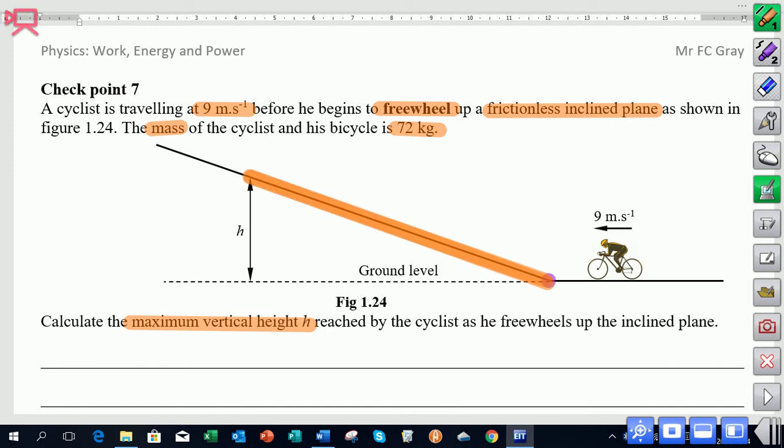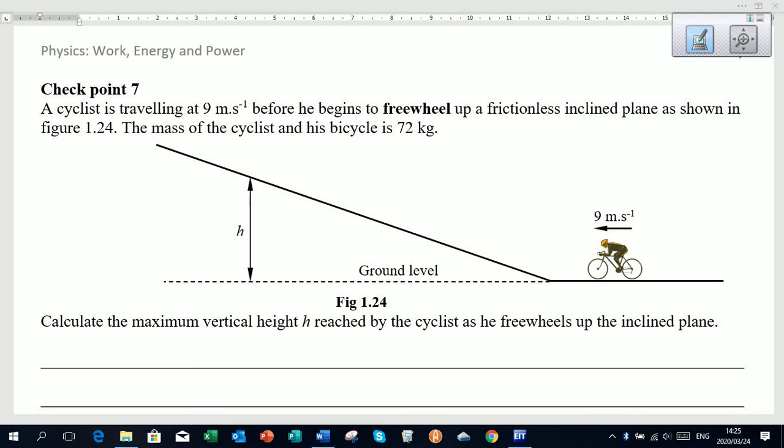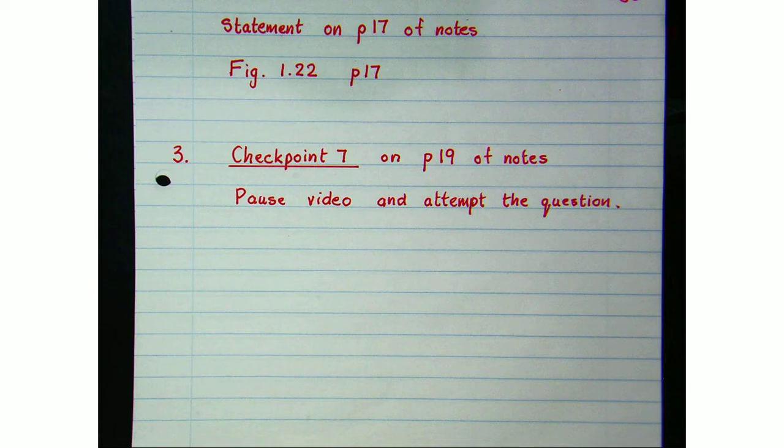And here we'd have kinetic energy at the bottom of this slope being converted to gravitational potential energy at the top. So let's go and attempt that question. I want you to pause the video and attempt the question, and then come back to check your answer.